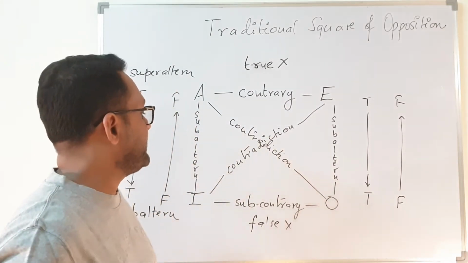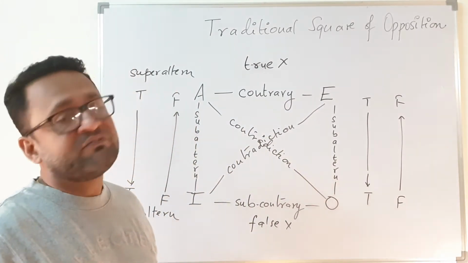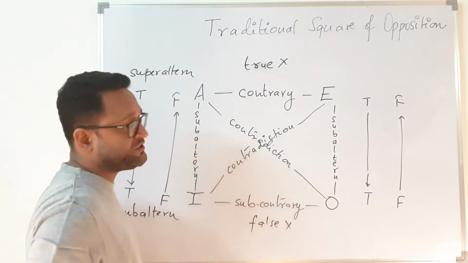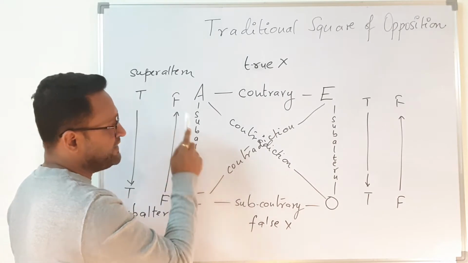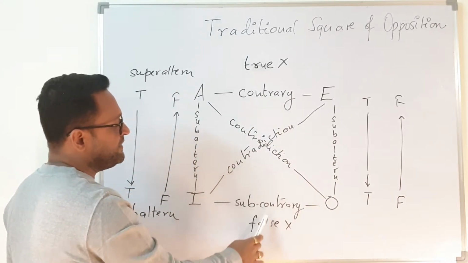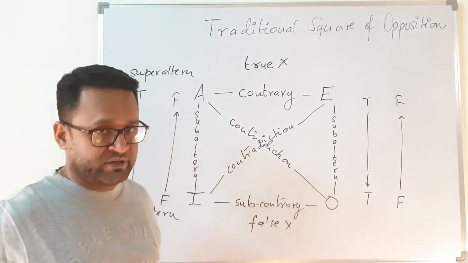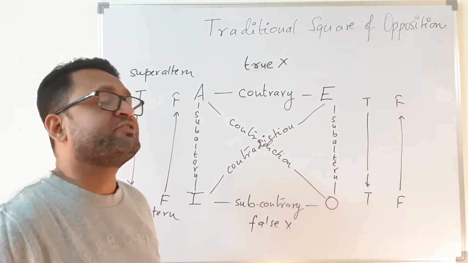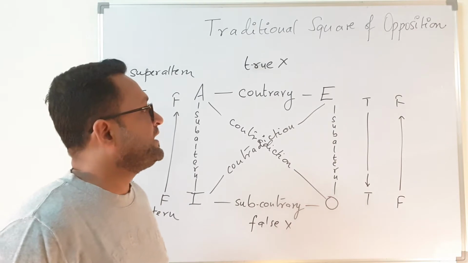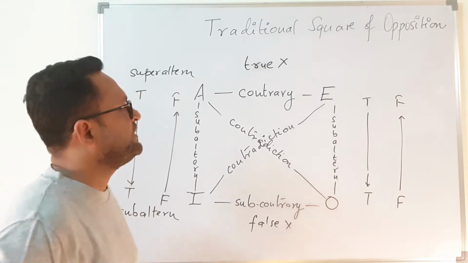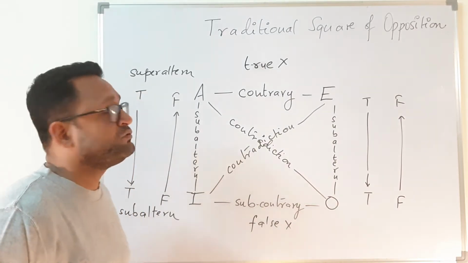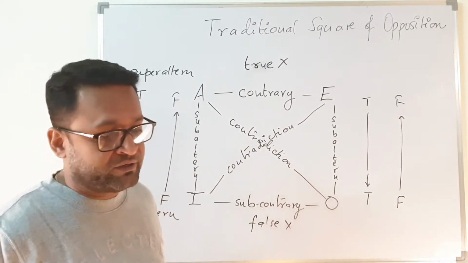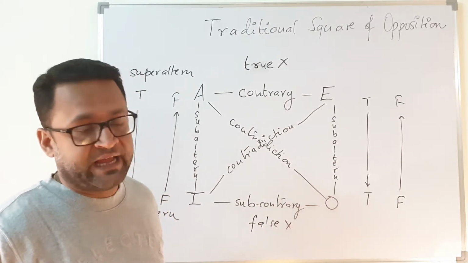So if you see, there are exactly four relationships: contradiction, subalternation, contrary, and subcontrary. These are the relations expressed in the traditional square of opposition. And there are very interesting questions that you will find, such as how to find the relationship between them, and if this is true, then what is going to be the result of that, and so on.